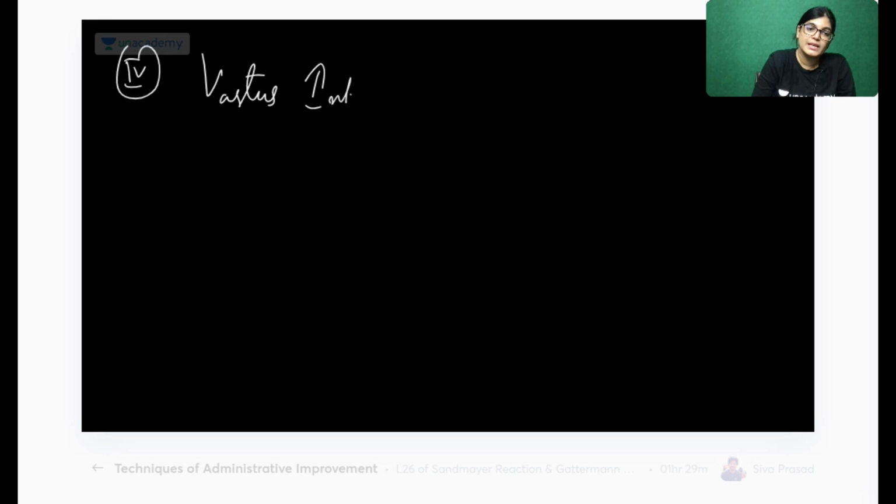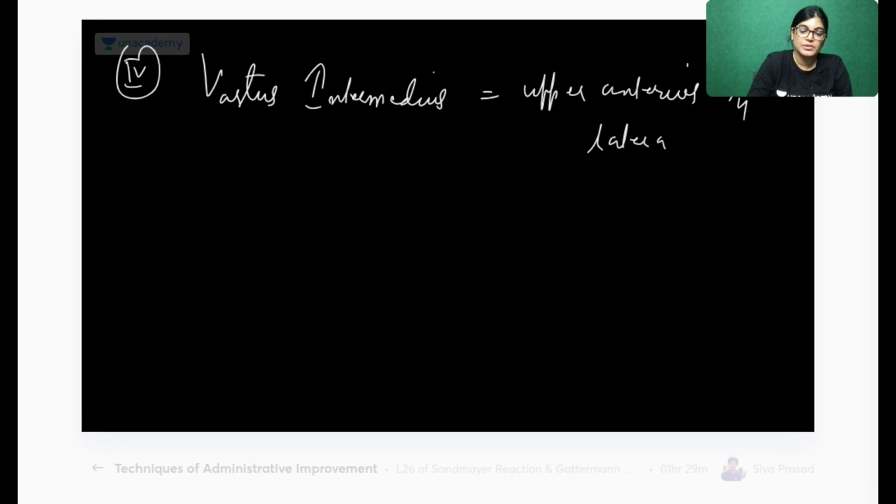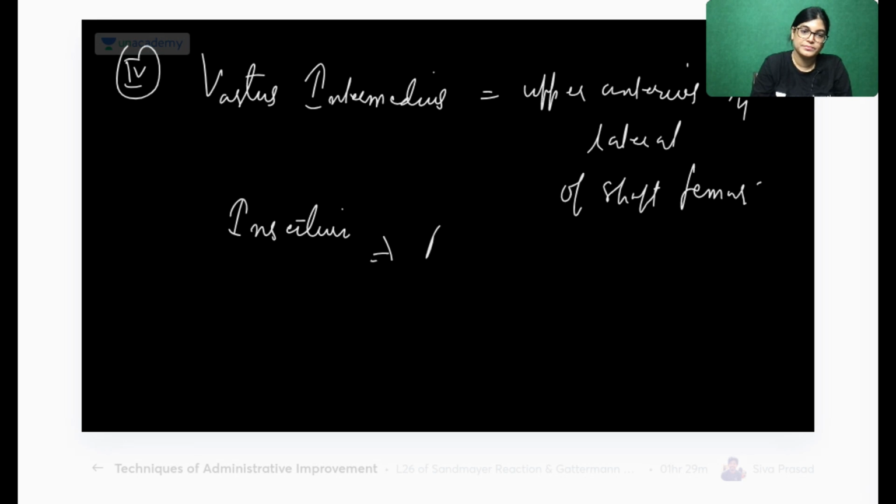When you see the femur bone, the upper 3/4 of the anterior and lateral aspect of the shaft is wholly covered by vastus intermedius. So it is attached on the upper anterior and lateral 3/4 of the shaft of the femur. It has a wide origin. Insertion is the base of the patella. So we have finished with all the muscles.